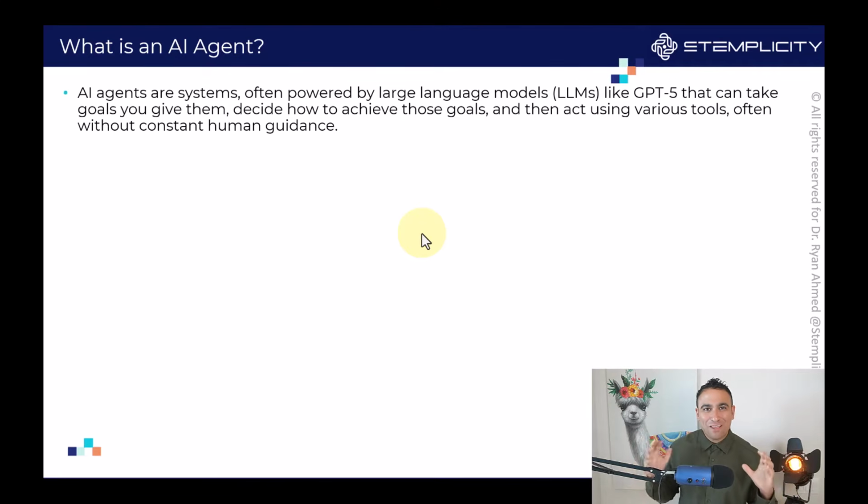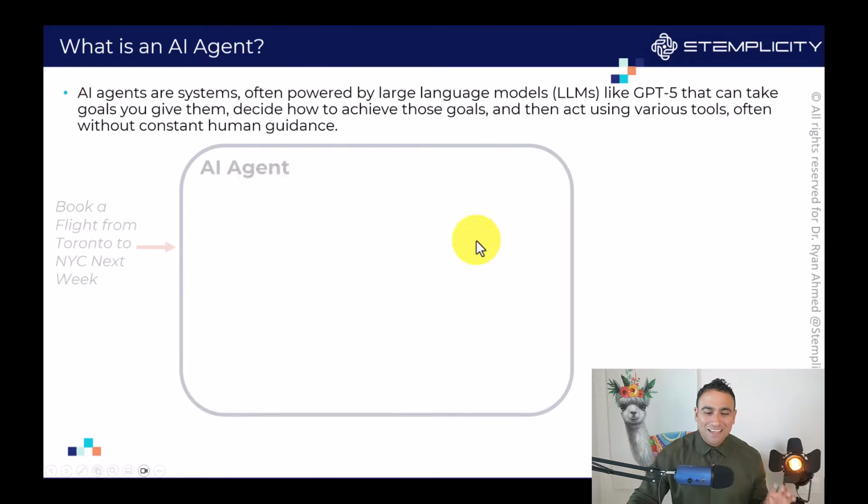In this video, I'm going to show you a powerful artificial intelligence agent. But before that, let's cover what we even mean by an AI agent. Well, AI agents are systems that are powered by large language models like ChatGPT 5, for example, that can take goals and then decide what tools to use, can also have memory, and think of it as it's going to do whatever it takes to achieve that goal.